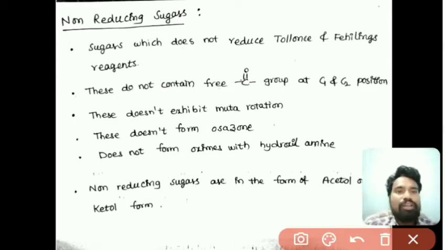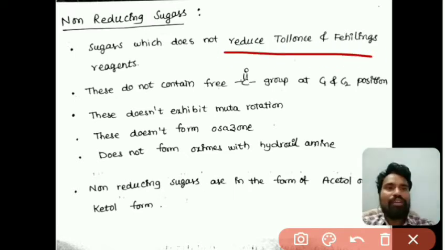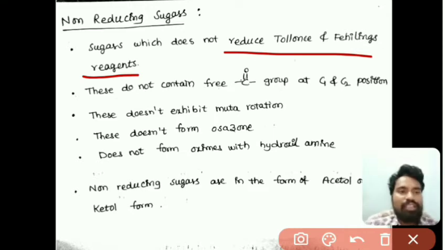Next is non-reducing sugars. The sugars which do not reduce Tollens and Fehling's reagents are called non-reducing sugars. These do not contain a free carbonyl group at C1 and C2 position. That's why they are unable to reduce Tollens and Fehling's reagent.